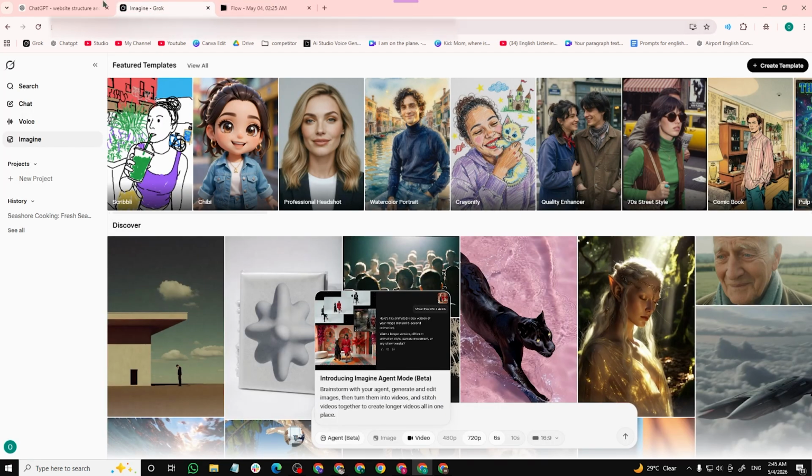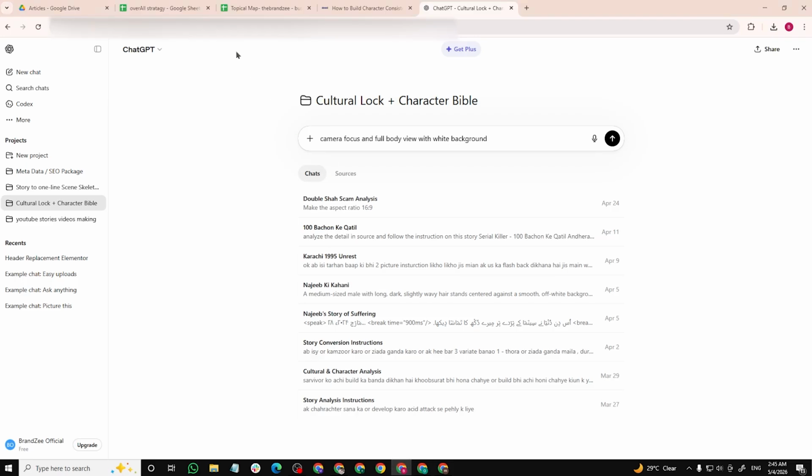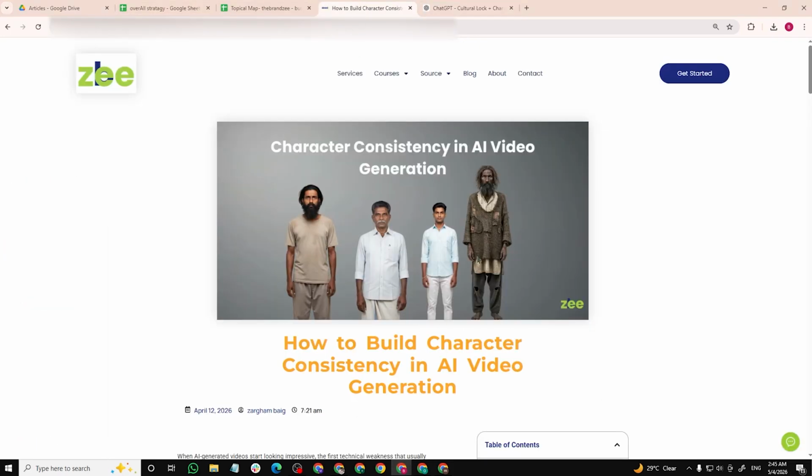So this is the technique in which we can make pictures like this, where my one character is similar, but when I convert my pictures by giving my previous picture, it will convert the picture by outfit, but the main features of the personality of the character, which is the height and the body, will remain the same.